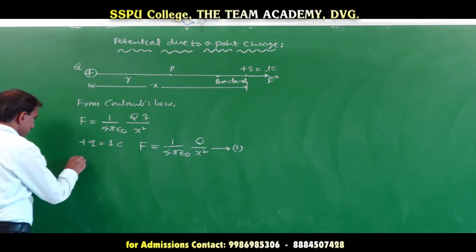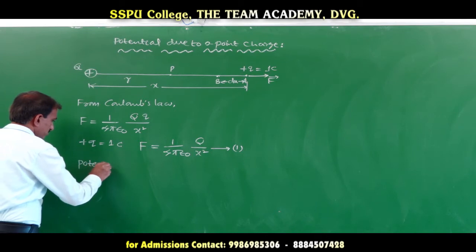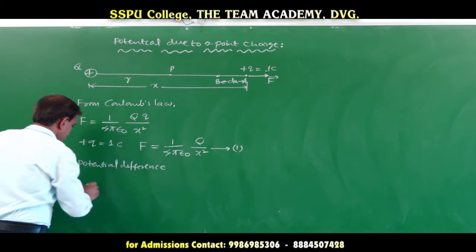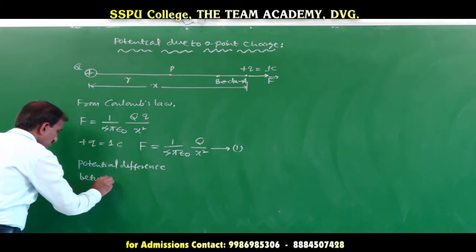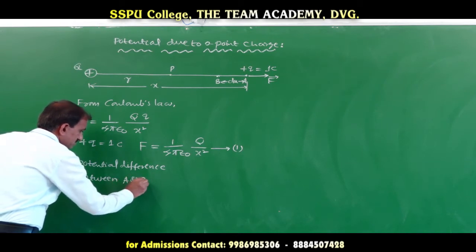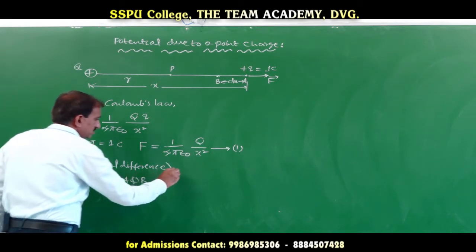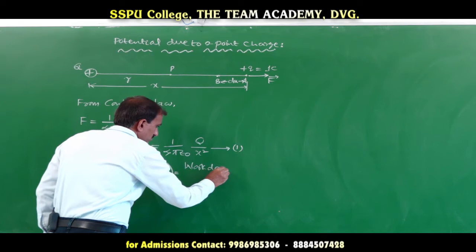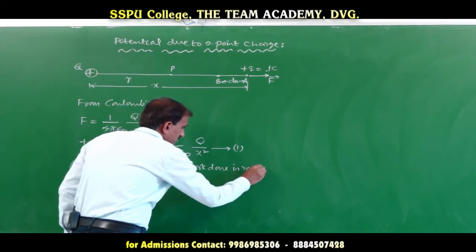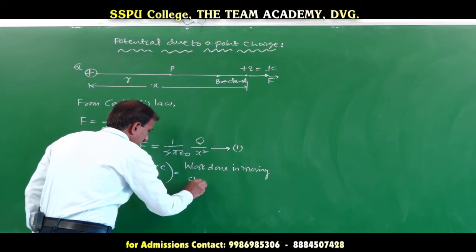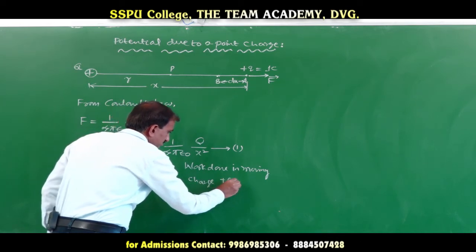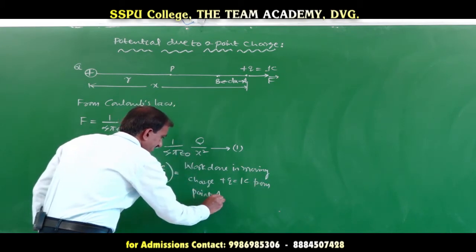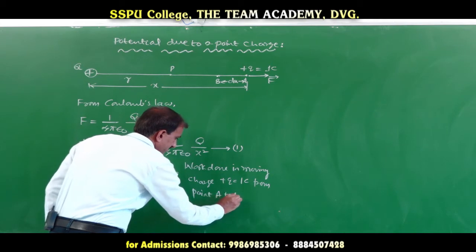The potential difference between A and B is equal to the work done in moving a charge plus q equal to 1 coulomb from point A to B.